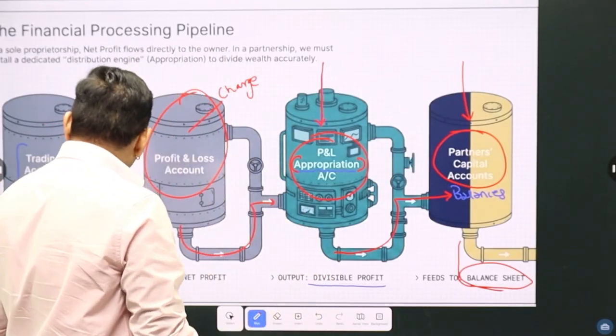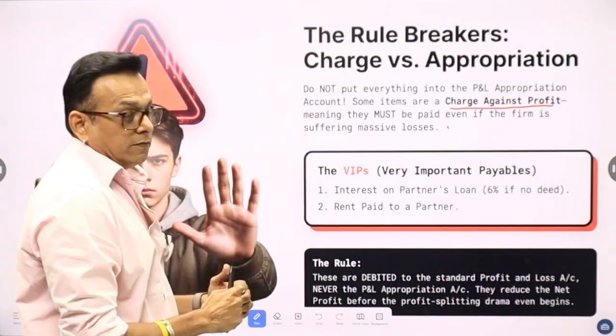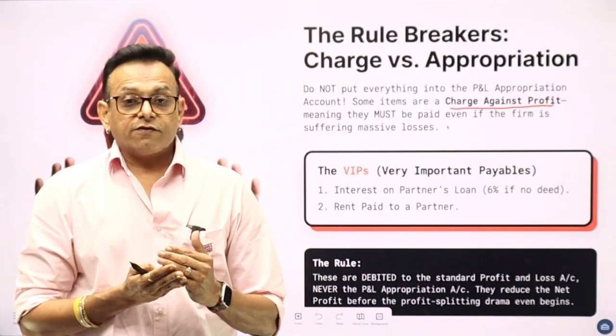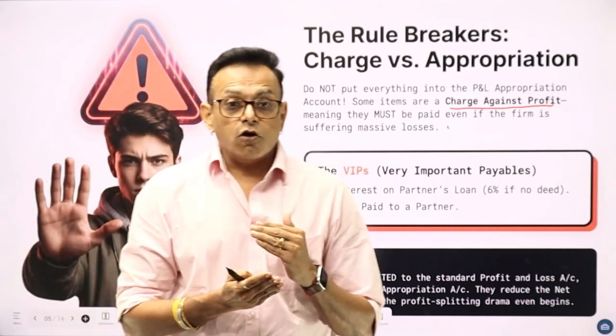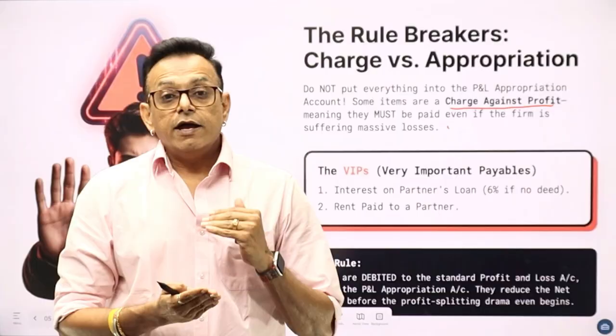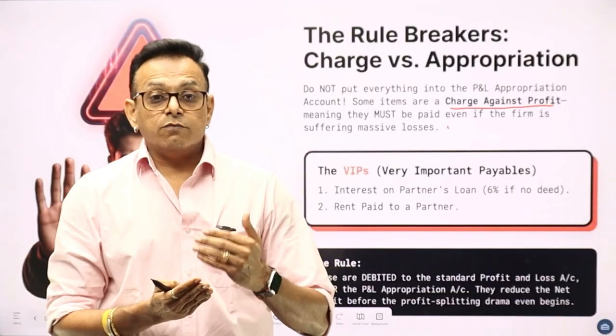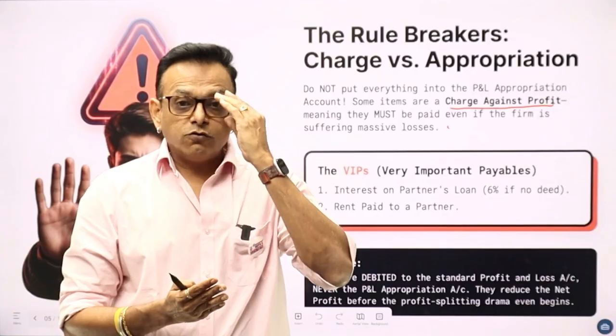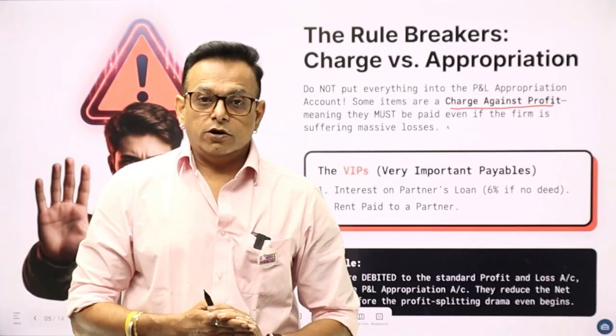But conceptually, how are they different? Say, for example, in your office, you are getting an electricity bill. In your office, you are getting an internet bill. In your office, you are getting municipal taxes. In your office, you have to pay rent to the landlord.